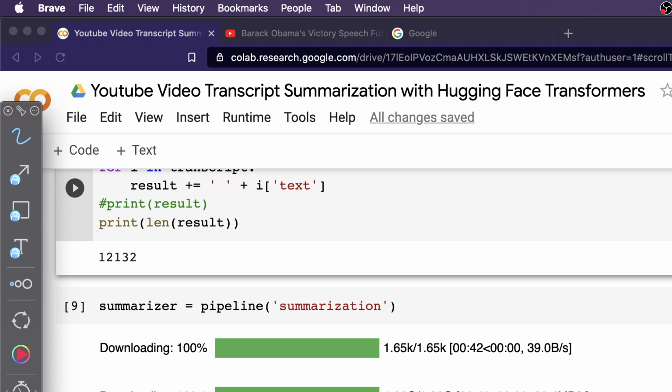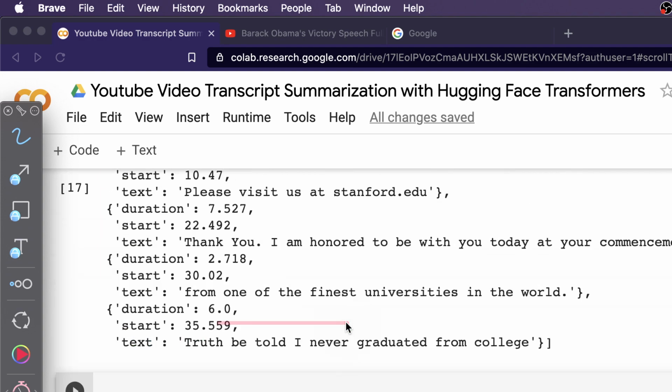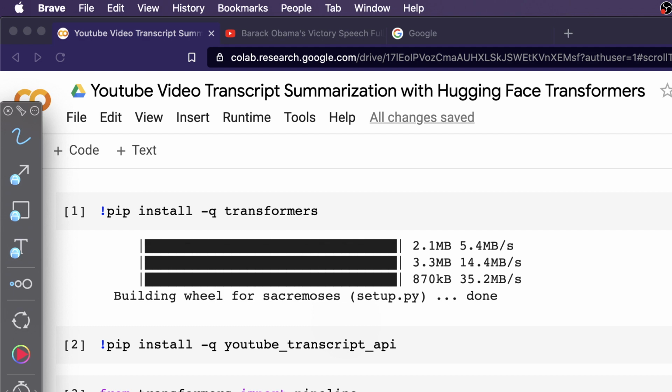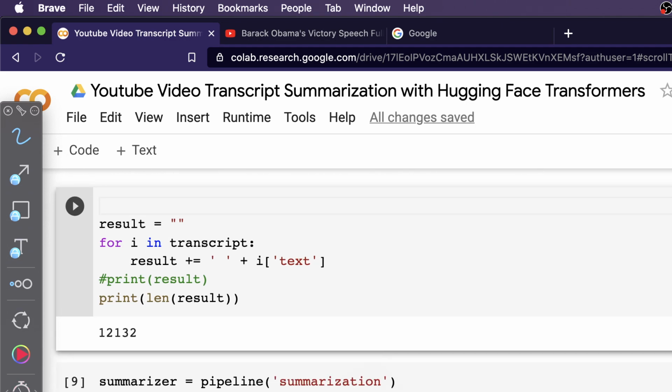Once we have the text, our next objective is to summarize it. This large amount of text, we want to summarize in a meaningful way so that we can use the summary or synopsis wherever we want to share it. And how are we going to do that? We are going to use the Transformers summarization pipeline. If you remember the start of the code, we imported pipeline from Transformers, and that's what we are going to use here. We are going to say pipeline summarization.